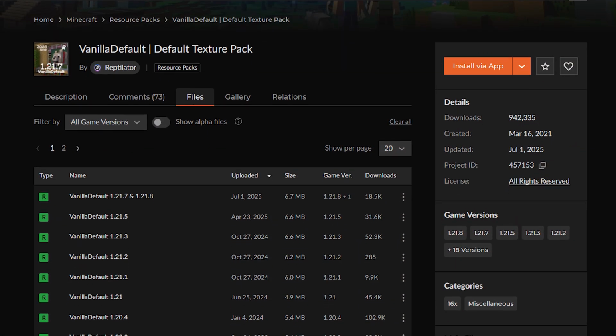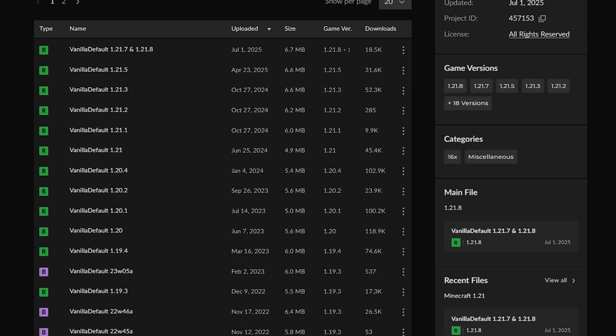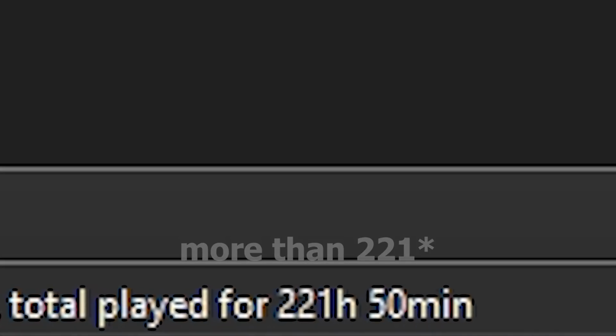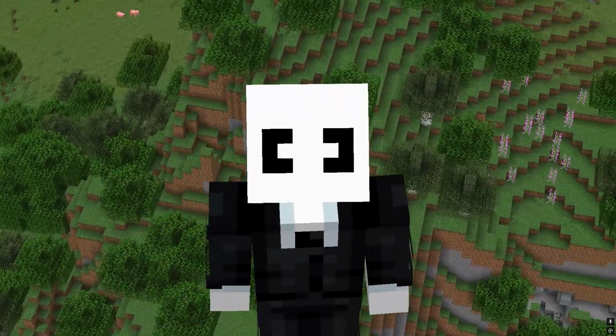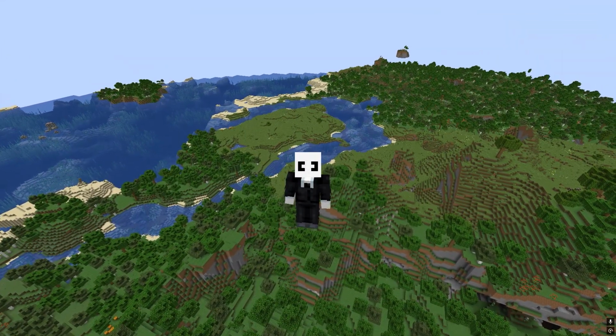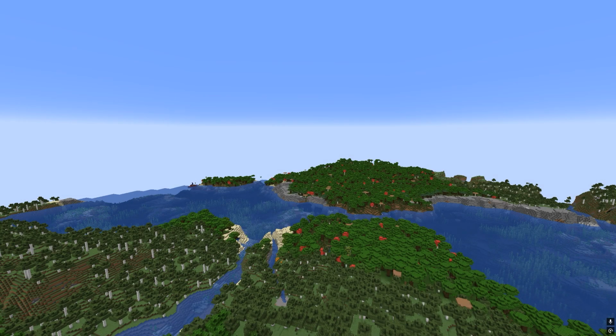I'm gonna be using the vanilla default resource pack as it basically has all the vanilla textures easily accessible, and also because I don't want to break the instance of the game which I have played for 217 hours to make content for you guys. Okay, I'm going to start with the most obvious thing that surrounds us, and these are the blocks, aka the beauty of Minecraft. Alright, do I want to shuffle all the textures? Oh, I do. Alright, now let's see what it looks like.